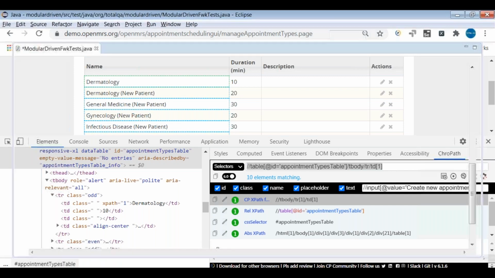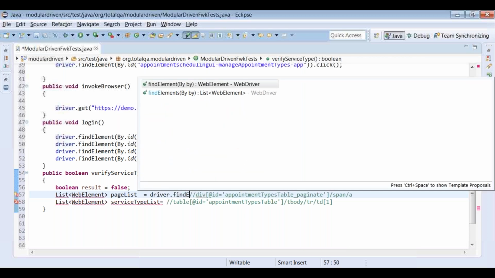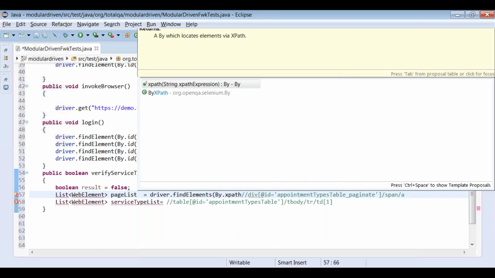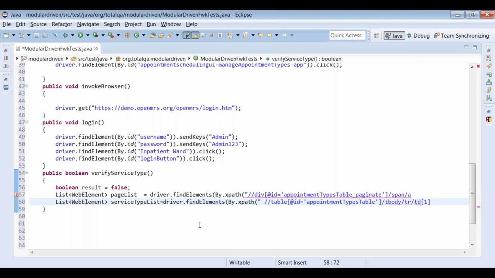Let's take this information. So we got the XPaths right now. driver.findElements(By.xpath). That's it. Put the same information for the second statement also, which is identifying the service types. That's it.